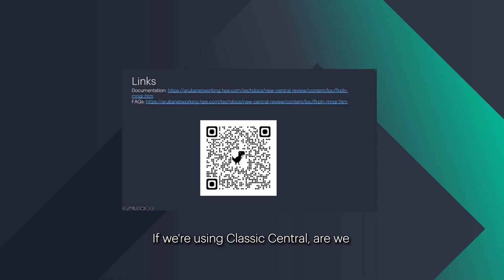If we're using Classic Central, are we able to use the floor plan features of New Central the same way we were able to use other features of Central? That's correct. Everything is included in the foundation license itself. So everything and much more is there in New Central. Okay, I think that is all of the open questions.